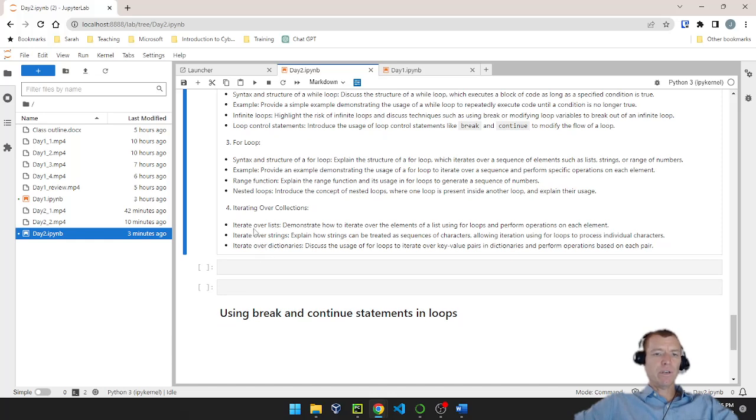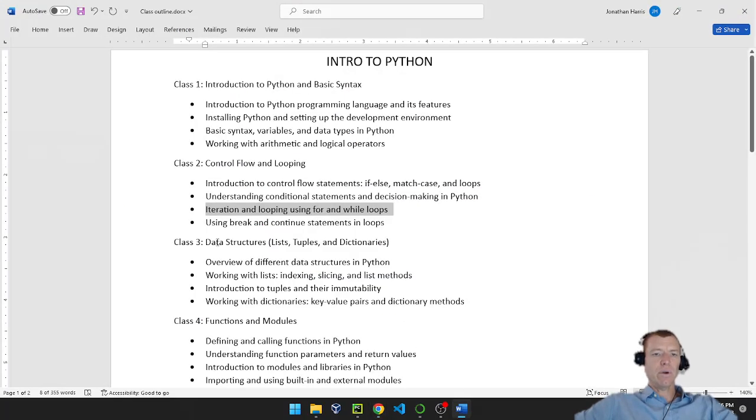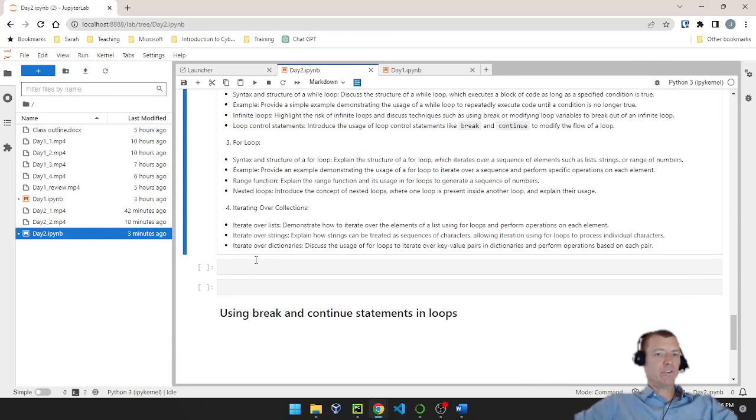Then what I want to do is give you 3 examples. And I'm purposely doing this because this is going to be a lead-in to our next class. So when we talk about different data structures, lists, tuples, and dictionaries, I want to give you a little bit of exposure to those. So I might do a list example, and I'm going to do a string example just to show you strings, and then a dictionary example as well, so I can show you how to do looping over a dictionary. And so with these examples, you'll see how I hold data, especially in a data structure, and we'll take that knowledge to the next class, and you'll learn about these data structures in more detail.